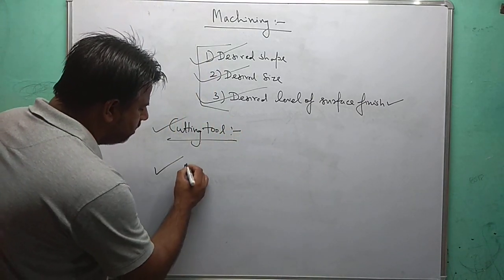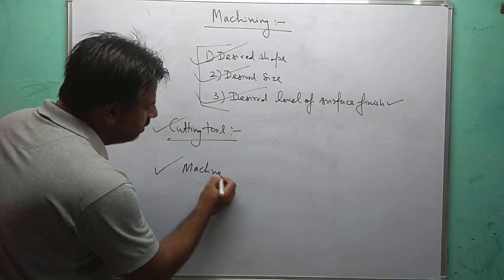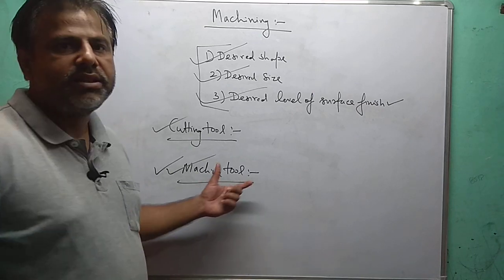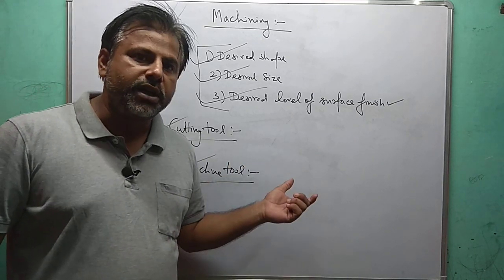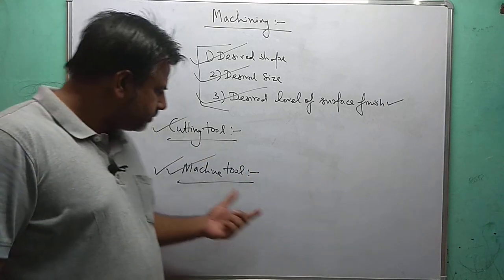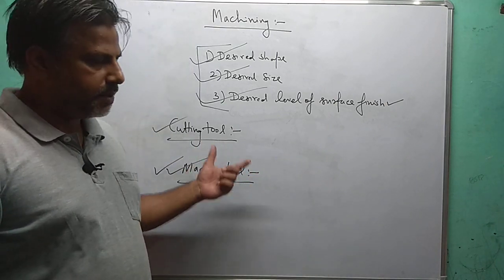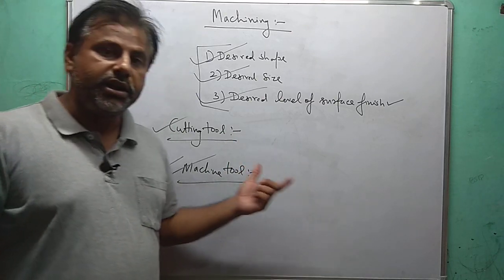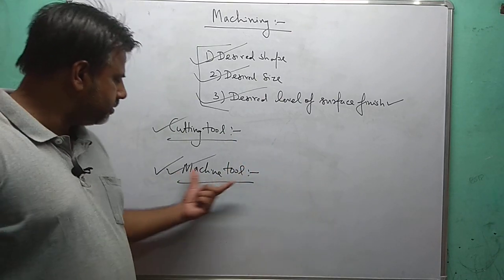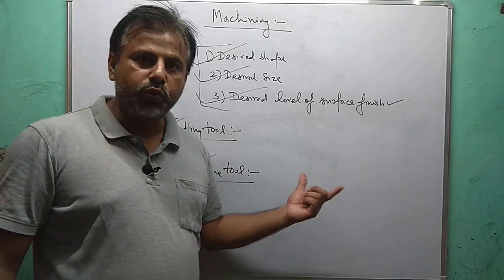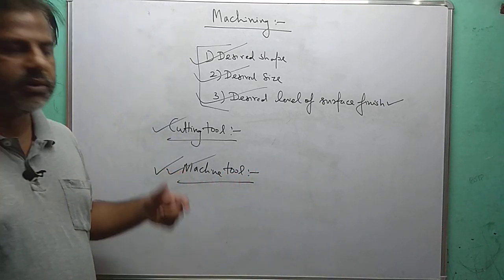Third is your machine tool. The machine which provides the relative motion between the work and the tool is known as the machine tool, like lathe machine, shaper, planer, milling machines and drilling machines. So in all machines we have a relative motion between the work and the tool during the machining process.